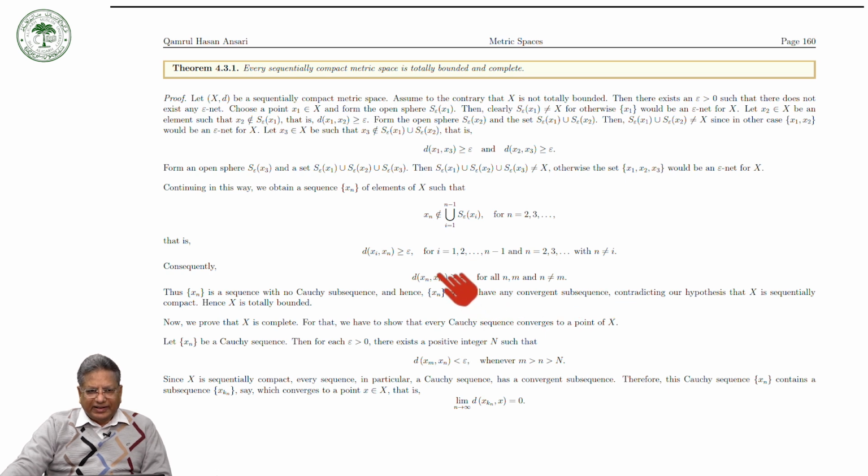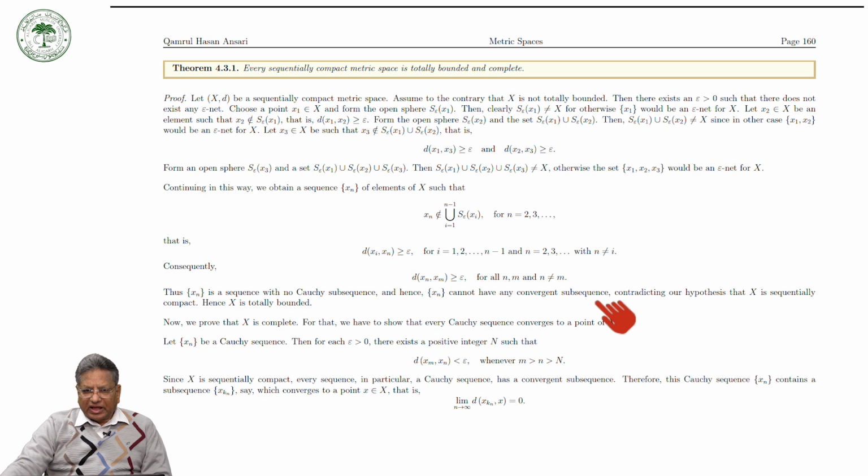It means that xn is not a Cauchy sequence, because for a Cauchy sequence this should be strictly less than epsilon. So here it is greater than or equal to epsilon. So the sequence xn is a sequence with no Cauchy subsequence. If there is no Cauchy subsequence, then xn cannot have any convergent subsequence.